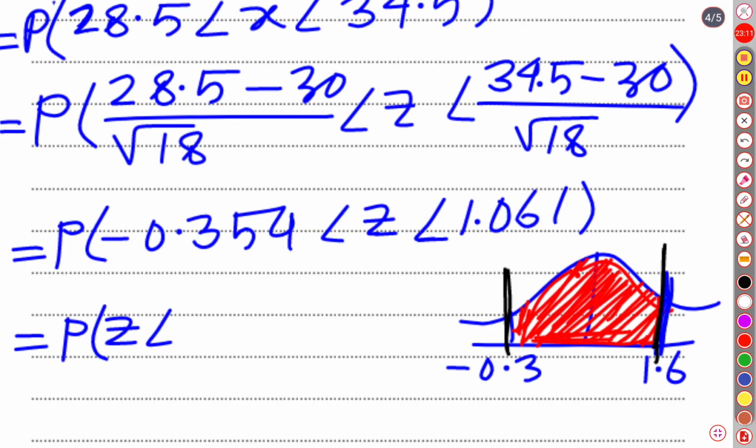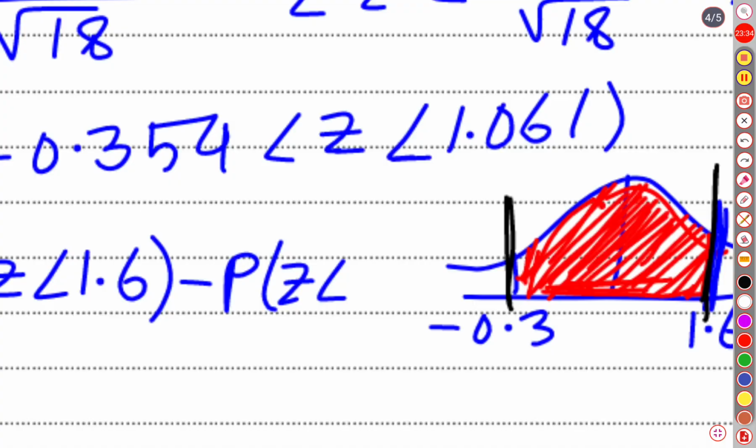So let us find the probability of z less than 1.06 minus the probability of z less than negative 0.354.